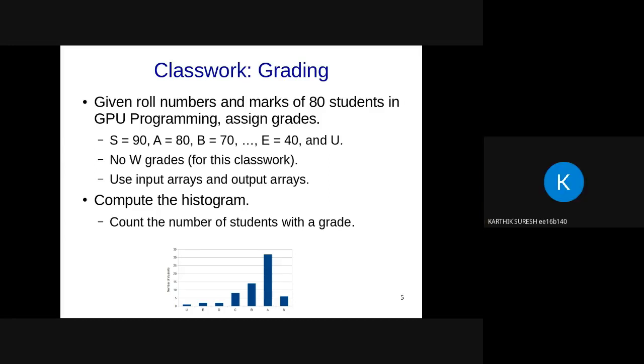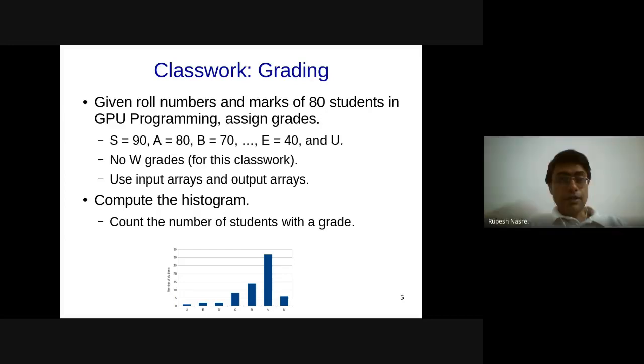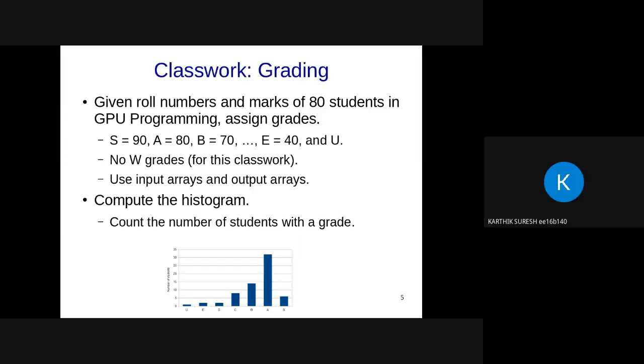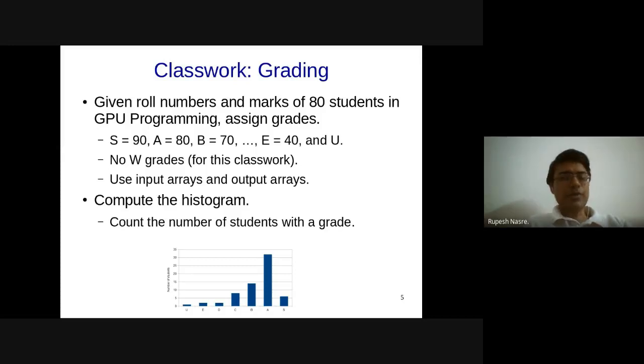Sir, just one question. Why is roll number important here? I need to know whom I have given the marks. No, from an array point of view, it is not important. Yeah. So from the perspective of this particular program, it's not important. It's more from a general application perspective.